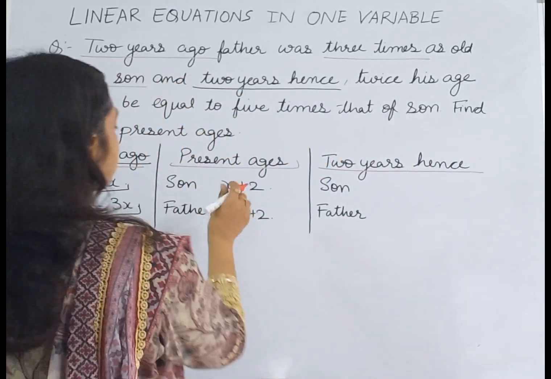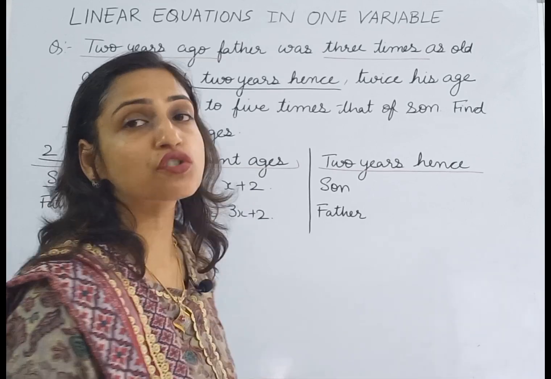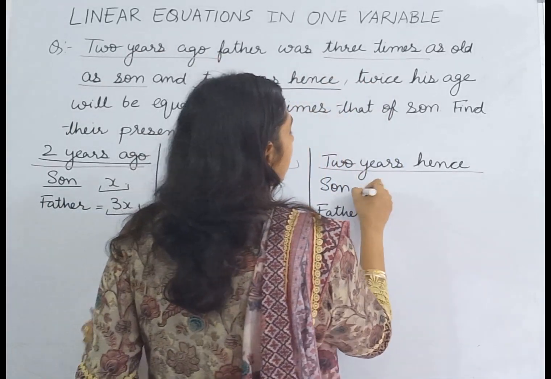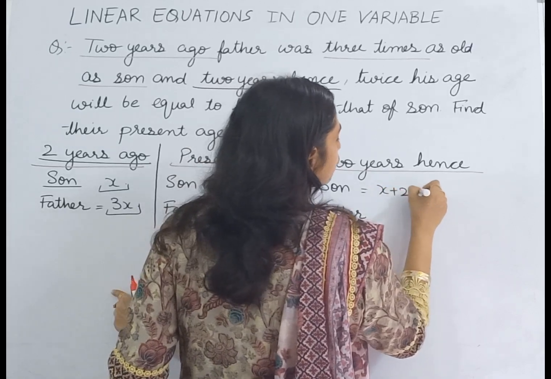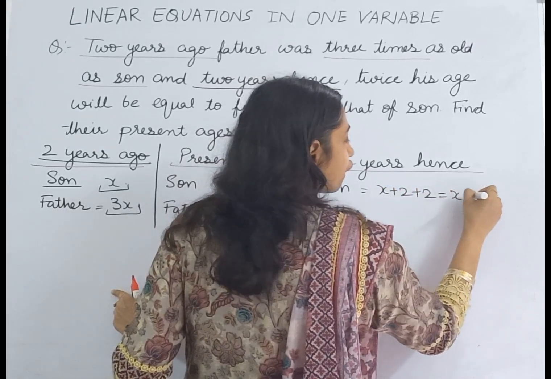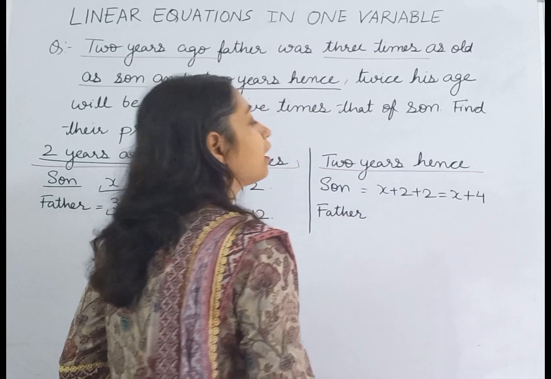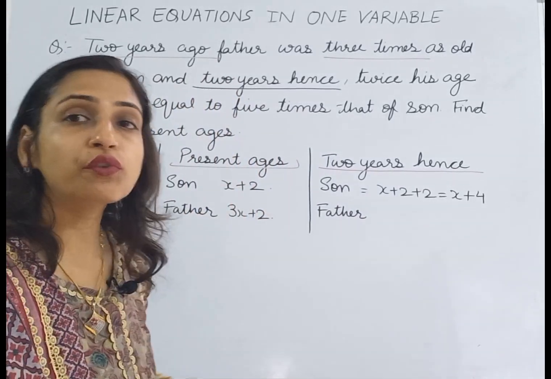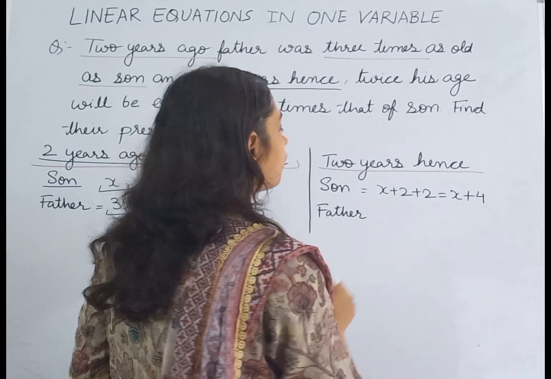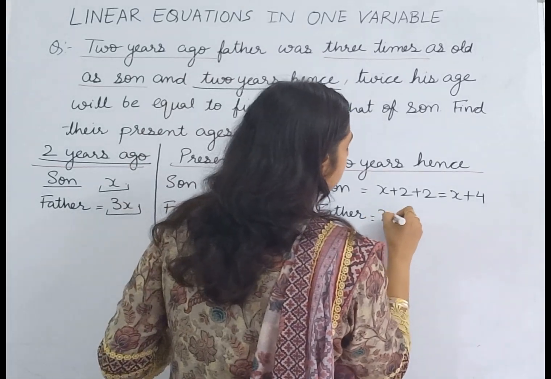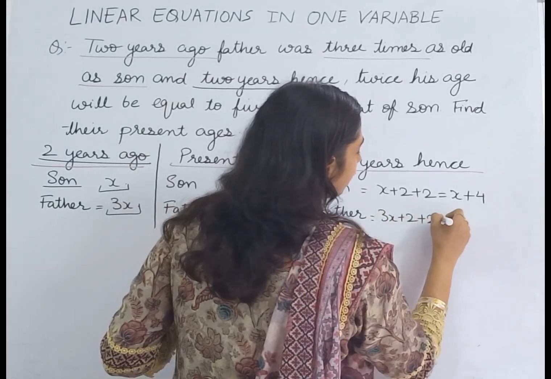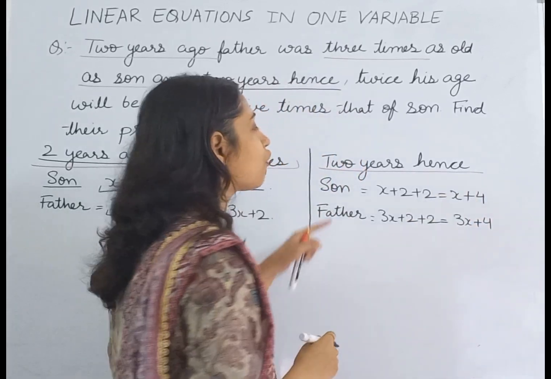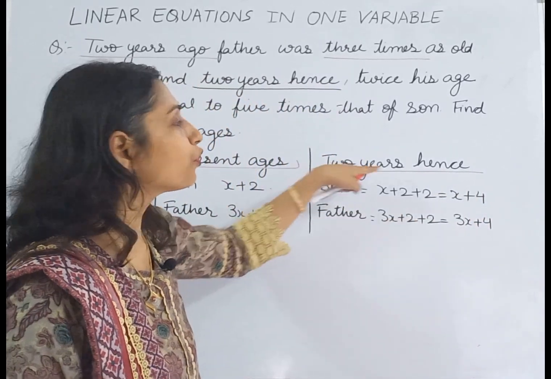So if presently the age of son is x plus 2, then after 2 years his age will be x plus 2 plus 2, that means x plus 4. And similarly, if the present age of father is 3x plus 2, then 2 years hence his age will be 3x plus 2 plus 2, that means 3x plus 4. So these are the ages of father and son 2 years hence.